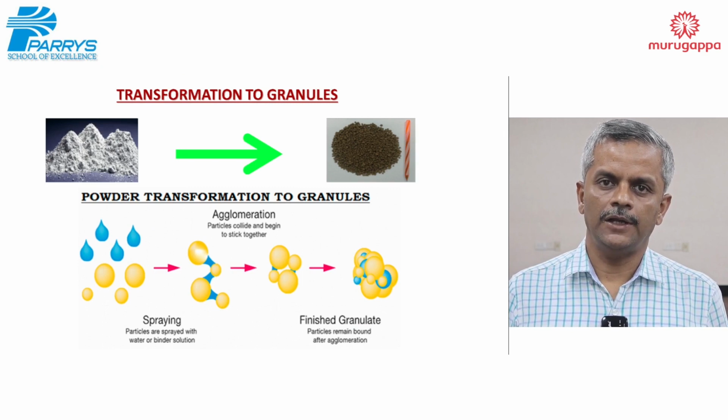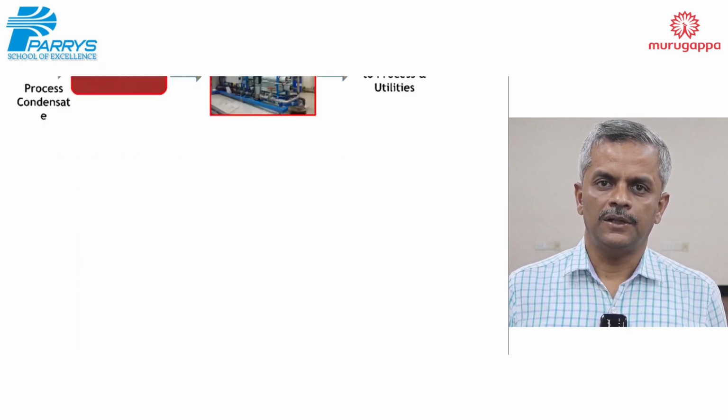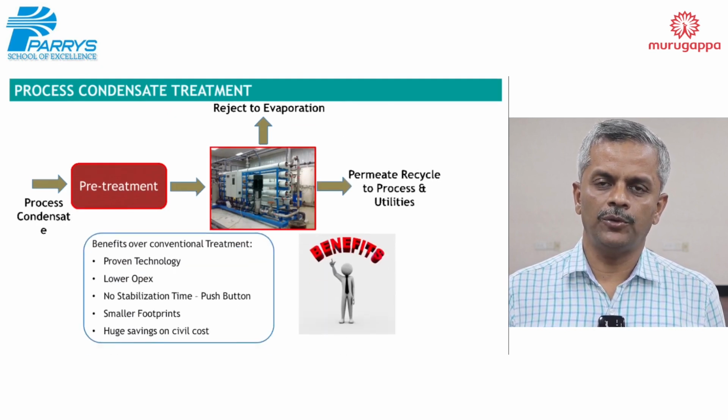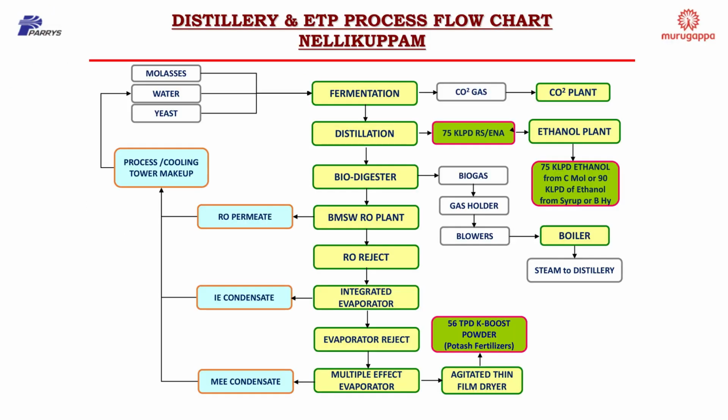Our Nellikuppam unit is a 75 KLPD plant. The treatment system followed in the Nellikuppam unit is a biological process. After that, the spent wash is dried with evaporation, dried in ATFD dryers. This is a flow diagram of the Nellikuppam unit.